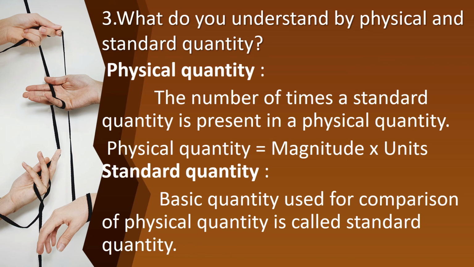So physical quantity equals magnitude into unit. And then standard quantity, basic quantity used for comparison of physical quantity is called standard quantity. Okay, write fast.